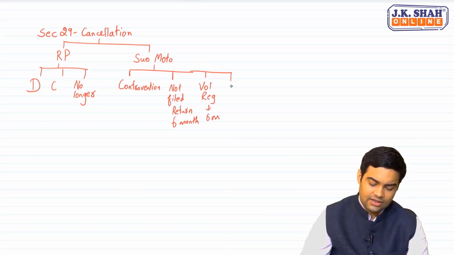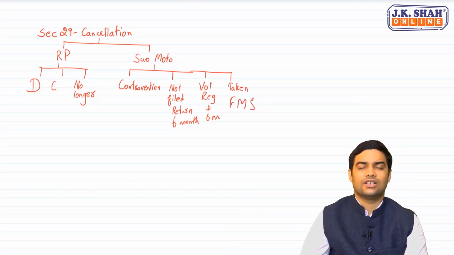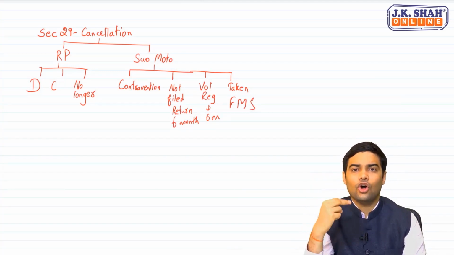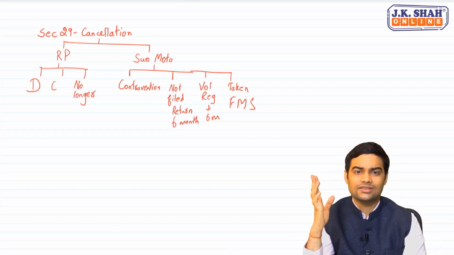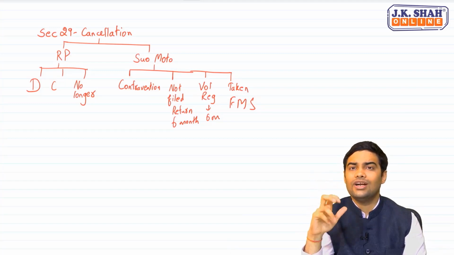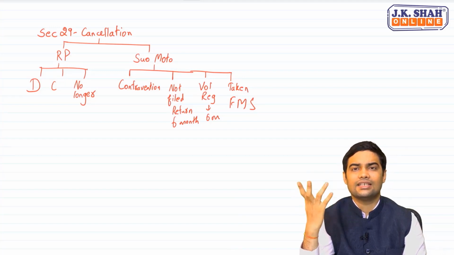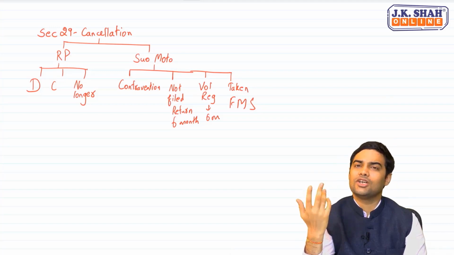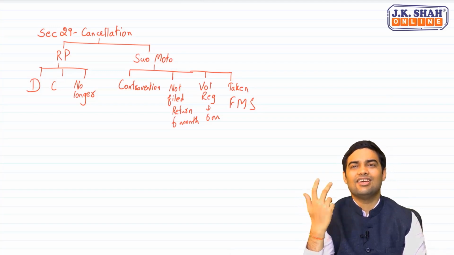And last one, registration was taken by fraud, willful misstatement or suppression of tax. So one is list of contraventions. Second, not filed returns for 6 months. Third, voluntary registration taken but did not commence business. And last one, taken registration by fraud, willful misstatement or suppression of facts. That is giving wrong information.